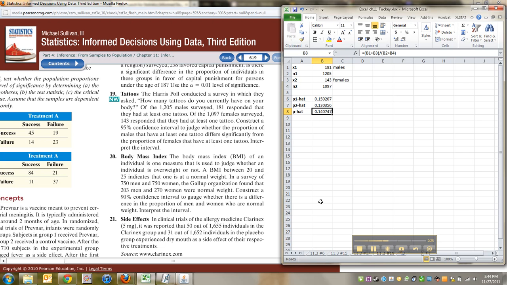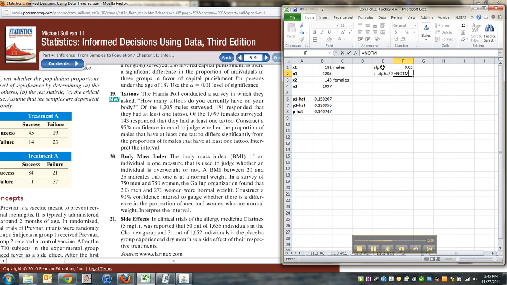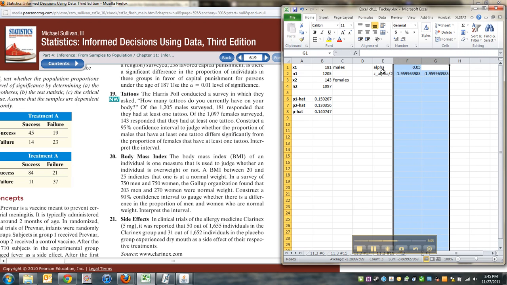All right, now they're asking us to construct a 95% confidence interval. So let's write out alpha, which is 0.05, and then we need z alpha over 2. So that'd be norm.inv. Then you take alpha, cut it in half because you need alpha over 2, 0, 1. It's also the same as the other one, norm.inv alpha divided by 2, 0, 1. Oops, don't forget to close your parentheses. There we go. Okay, so either way, you've got your alpha over 2 and your alpha.